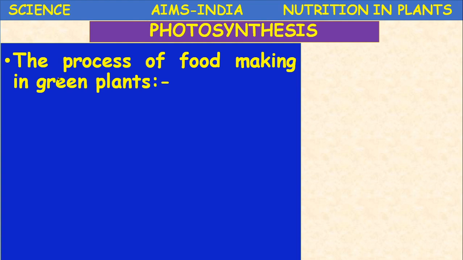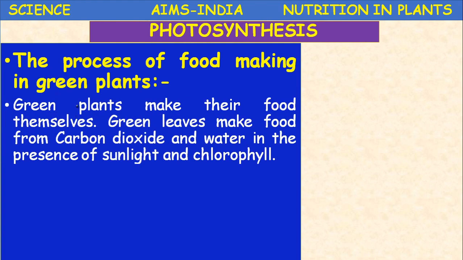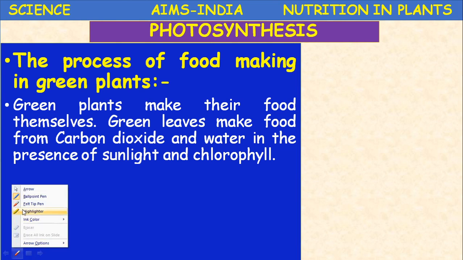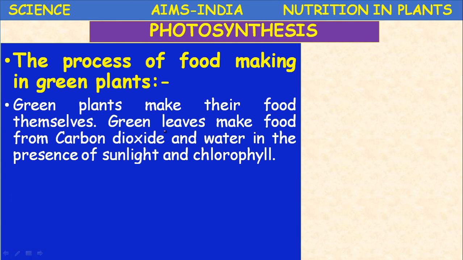The process of food making in green plants: the green plants make their own food by themselves. Green leaves make food from carbon dioxide and water in the presence of sunlight and a green pigment called chlorophyll.